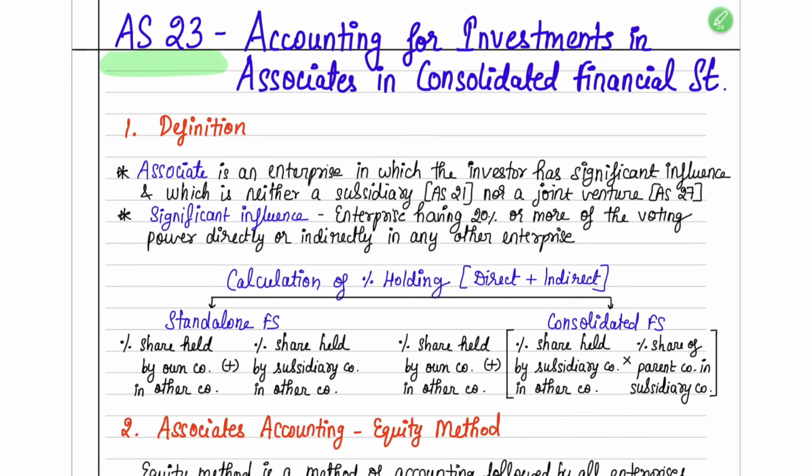So today we are going to learn AS23, which is accounting for investments in associates and consolidated financial statements. Yes, so this is the first video which will contain all your concepts related to AS23, and there is going to be a part 2 to this video which will cover all your ICAI material questions.